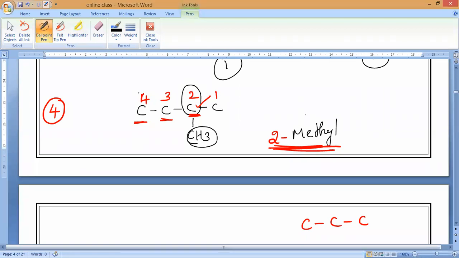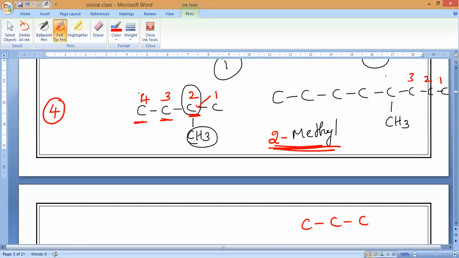It is possible in a long chain. For example, let me take this one. Somewhere here a methyl alkyl group is present. Are you understanding, Jesse? Now number it. What will come, guys? Check it, all of you. This side or this side? Left to right or right to left? Right to left.